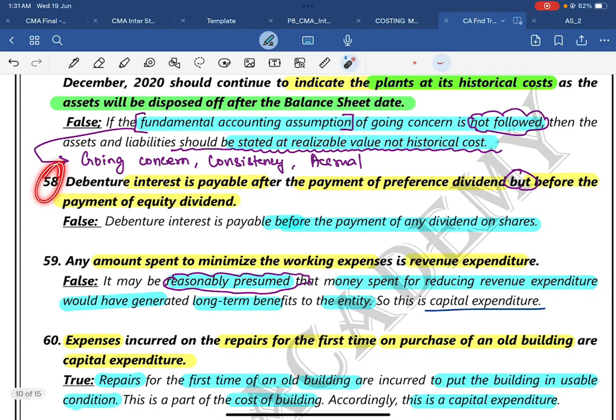Then 58. Debenture interest is payable after the payment of preference dividend but before the payment of equity dividend. No, it is paid before any dividend. Debenture interest is payable before any dividend because we will pay a third party liability first and then come to our own company issue, our own house issue.